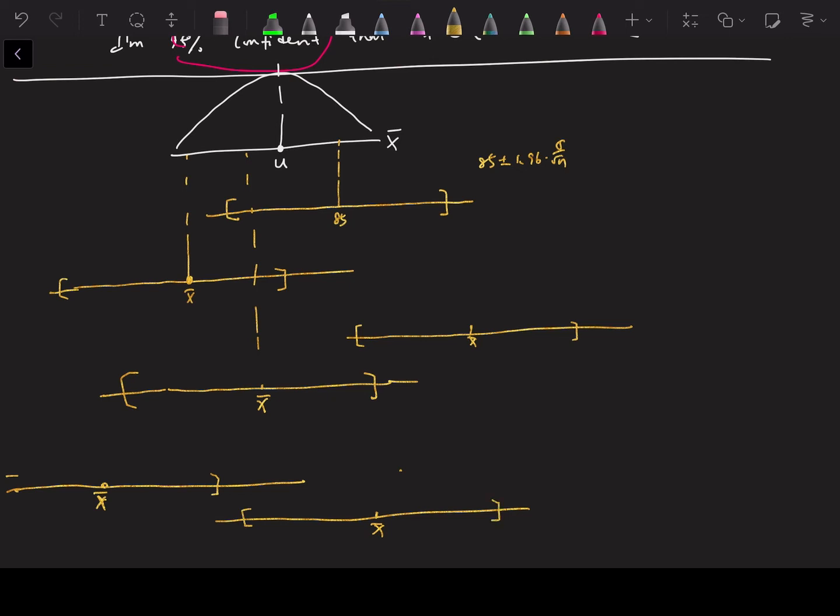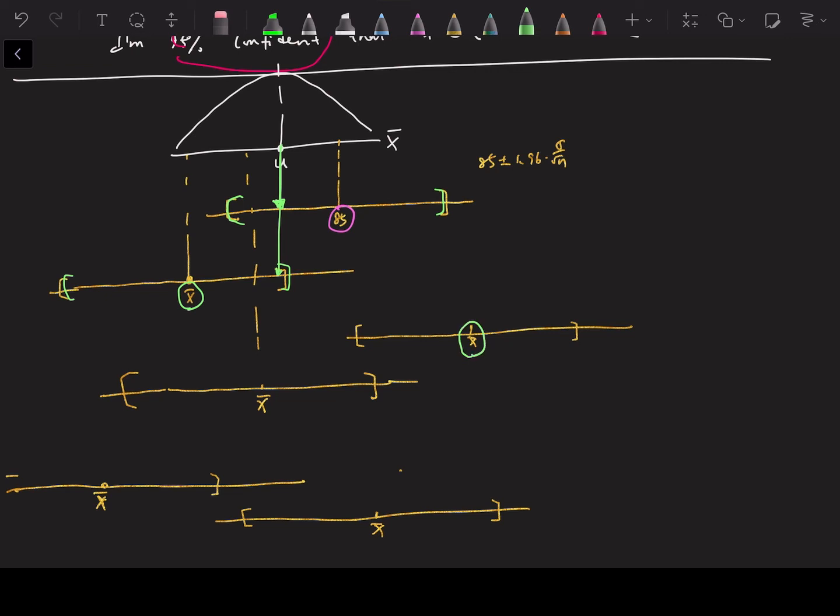It depends totally. A 95% confidence interval is totally dependent on the sample mean, right? The confidence interval totally depends on which sample you're using and what sample mean you get. So if this is my sample mean here, and this is my confidence interval, you can say, okay, 95% population mean is in this range, and it turned out that the population mean is really in this range. That means you made a right estimate, right? So here, if the sample mean is here, with a 95% confidence interval, maybe the population mean is still right within this range. But what about this?